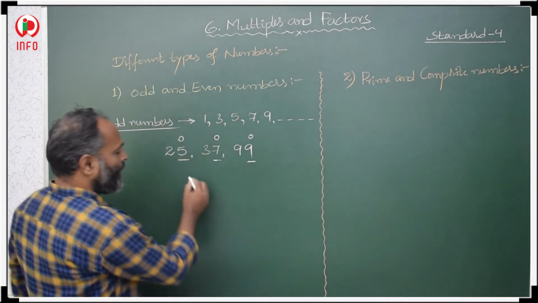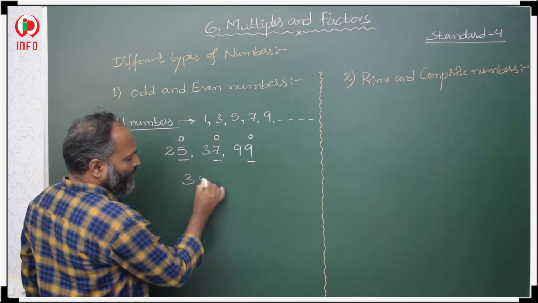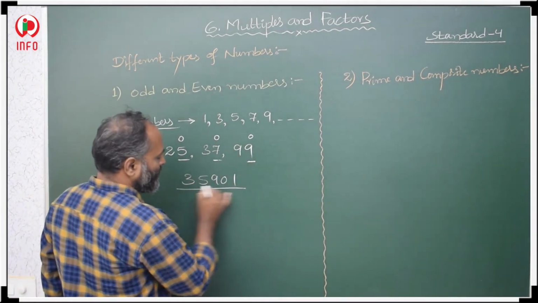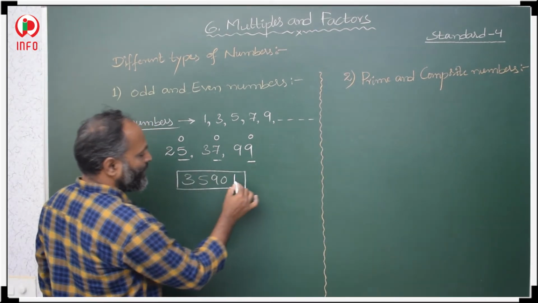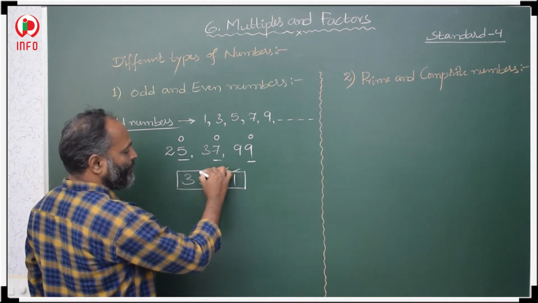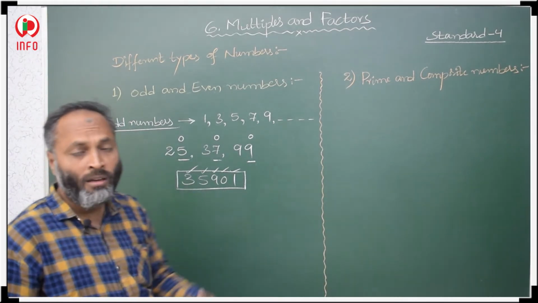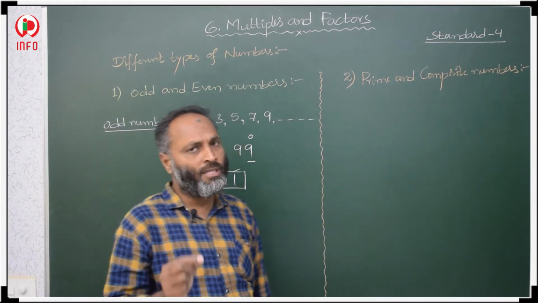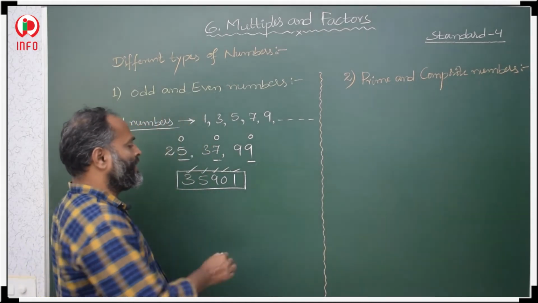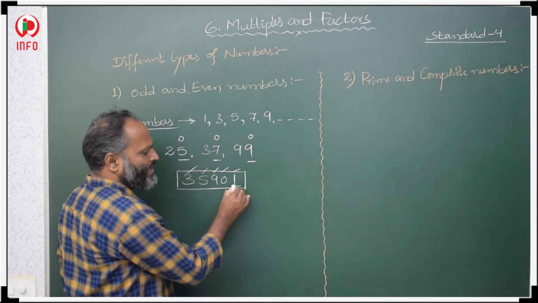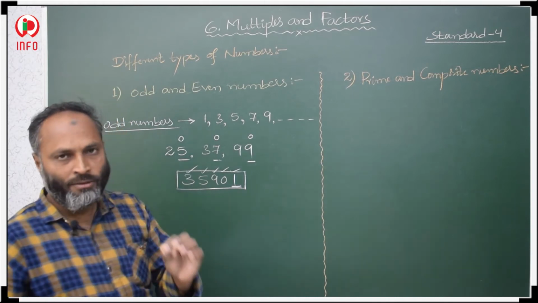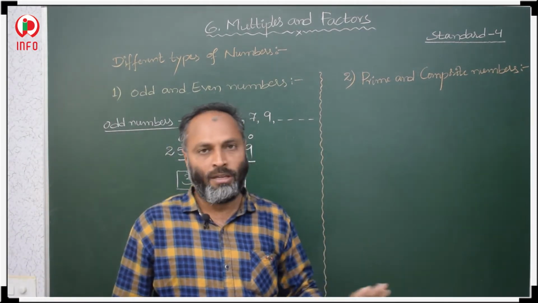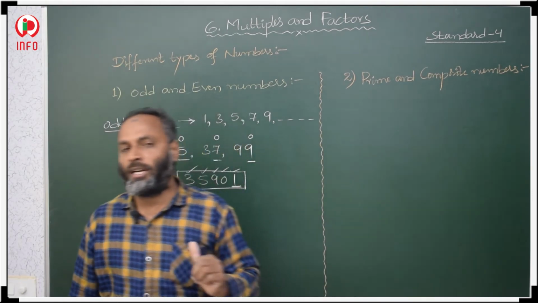Suppose 35,901 is given. This is a 5 digit number. How many digits do we have? 5 digits: 1, 2, 3, 4, 5. Is this an even number or an odd number? We just have to see what is there in the ones place. In the ones place 1 is there, and 1 is an odd number. So this 5 digit number is also an odd number. That's it, only this condition.